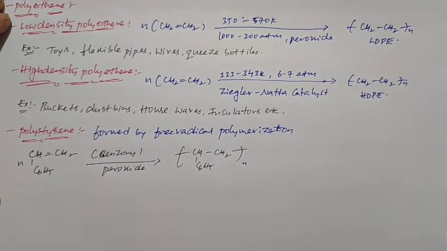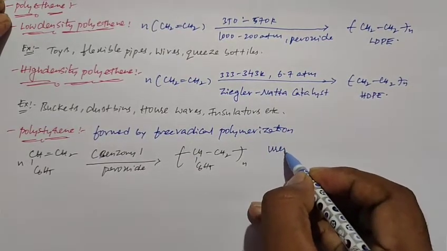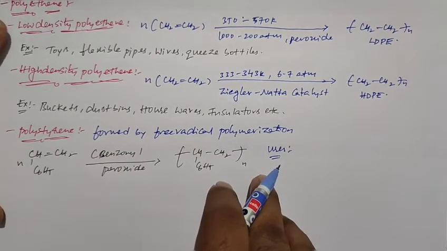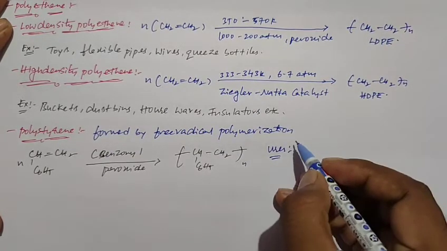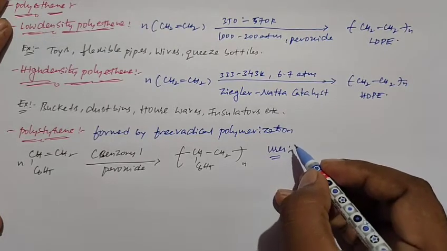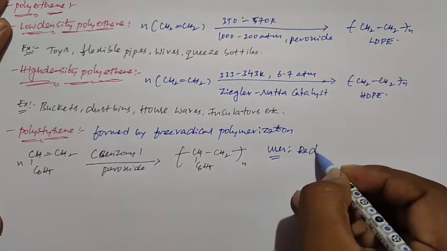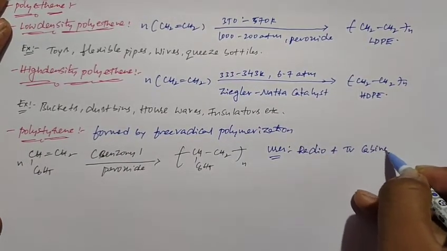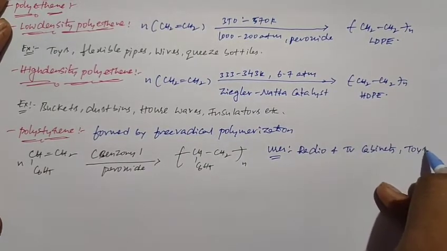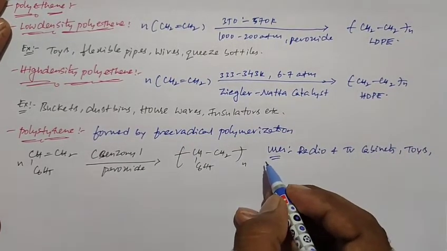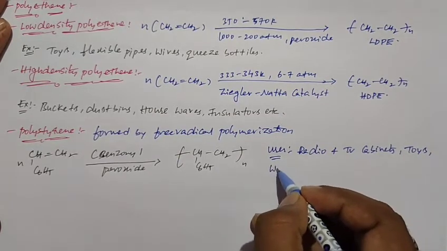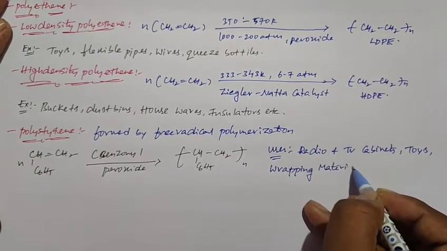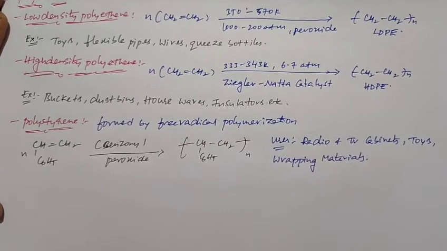Uses: generally the polystyrene can be used in wrapping material, insulators, radio and TV bodies. It is used in radio and TV cabinets, toys and wrapping materials. So this is about the polystyrene.